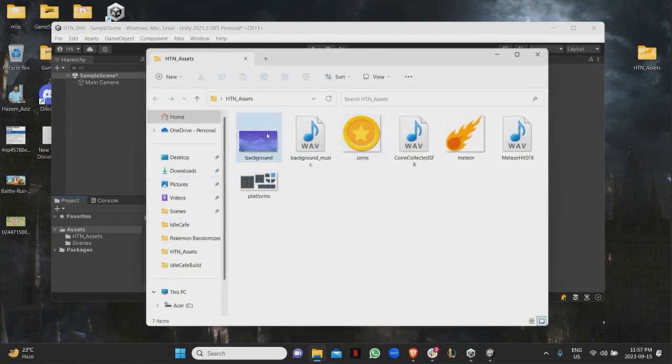Right now I have a background image. I have different music and sound effects: background music is always going to be on, plus sound effects for when the player hits a coin or when they hit a meteor. And then I have the coin art, the meteor art, and the platforms that I'm going to use. For the platforms, they can each be their own art assets, or they can be in something like this, and I'll explain how to split it up.